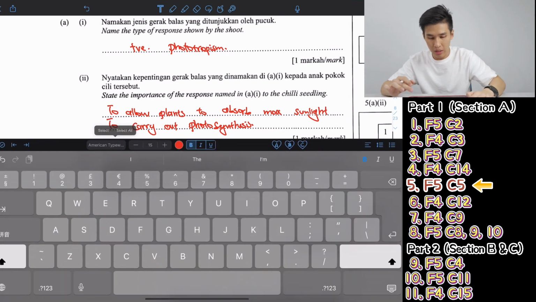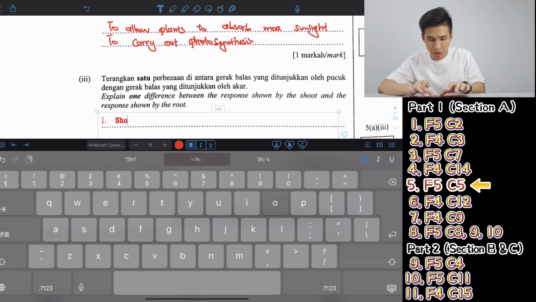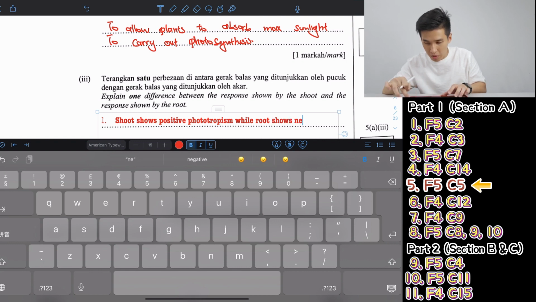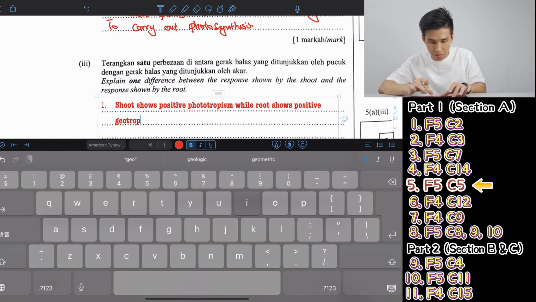You can say the shoot shows positive phototropism, while the root shows positive geotropism.